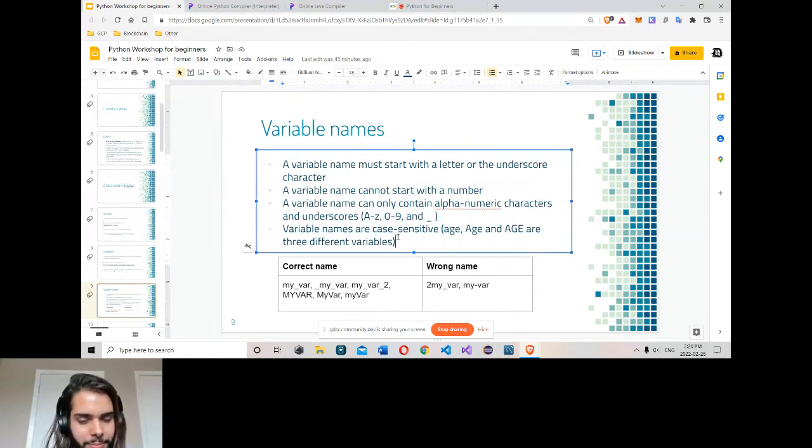And last, they're case sensitive. Simply it means that here, age, they contain the same characters, AGE, all three. But you can see the first one is lowercase. The second one has one uppercase, the first letter. The third is all uppercase. They're three different variables.